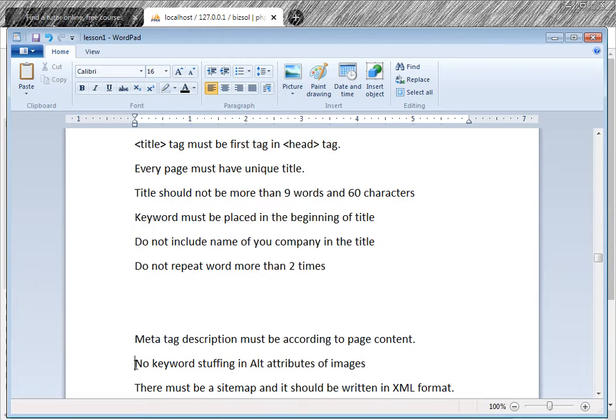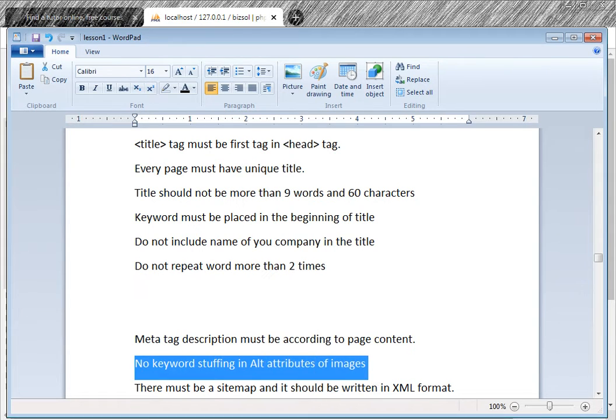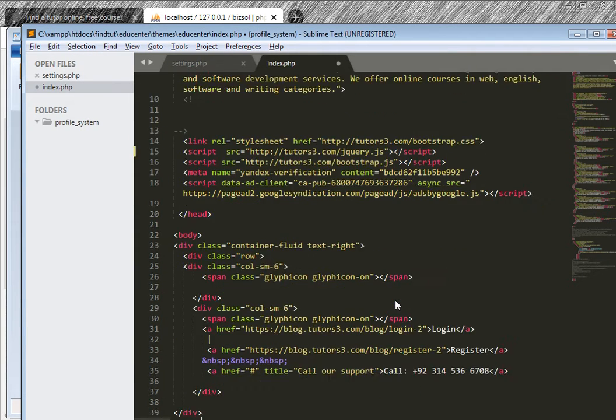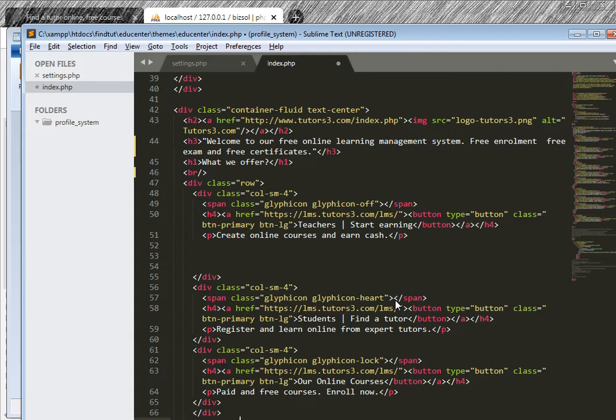No keyword stuffing in alt attributes of images. Okay, what are the alt attributes? Here are alt attributes. This is alt attribute in the image tag. Okay, if I put many keywords in this, then this is not allowed. Search engine will penalize it.